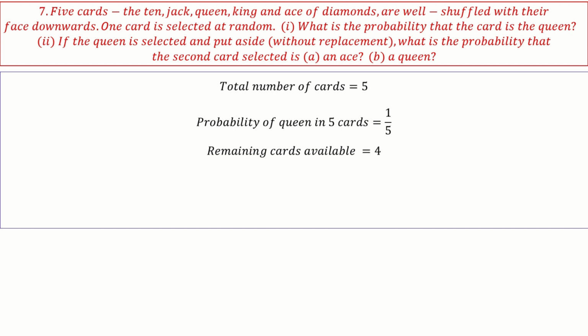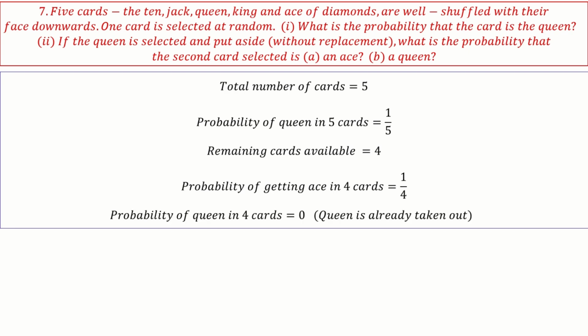Remaining cards available are 4. So the probability of getting an ace in the 4 cards, because the first card which is taken out is not replaced, is 1 by 4. And the probability of a queen in the 4 cards is 0, because the queen is already taken out. So in the remaining 4 cards there is no queen. So it's an impossible event, so probability is 0. Next.